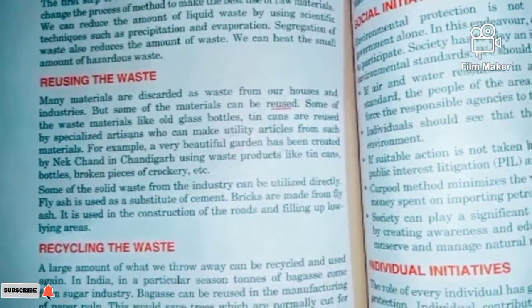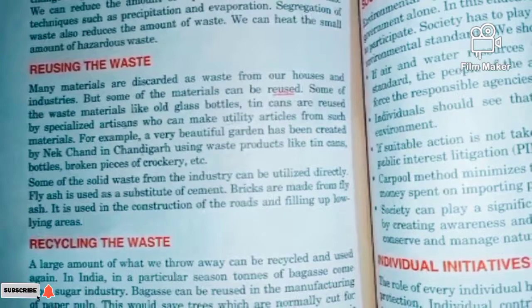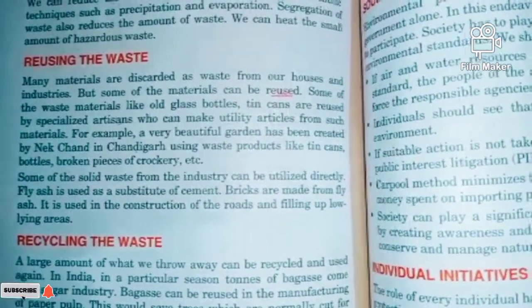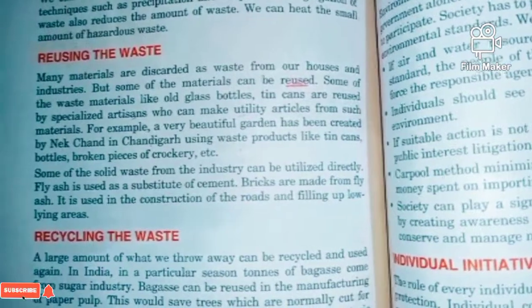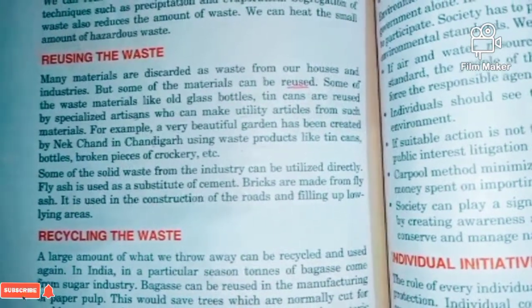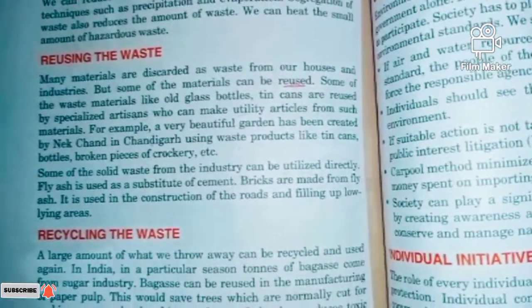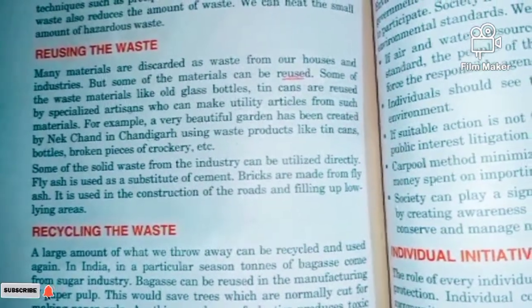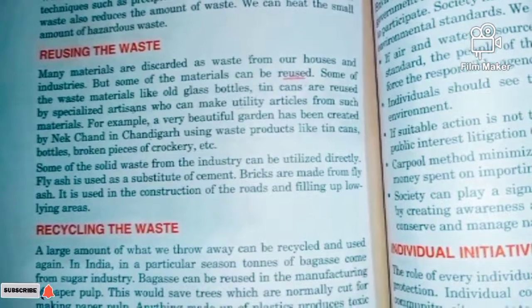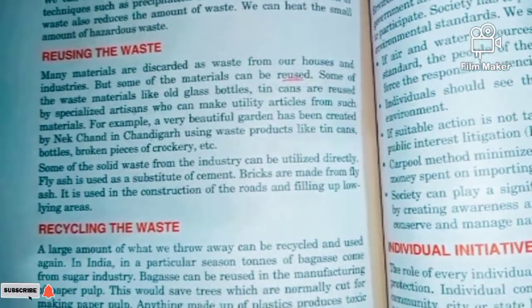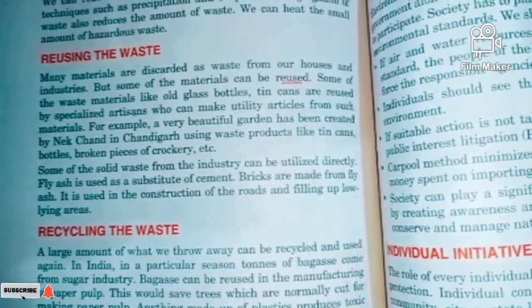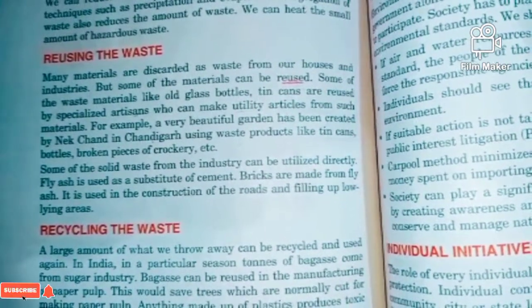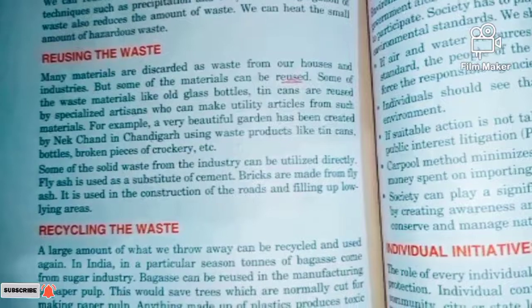These are generally waste, but here they are used to make a special garden, and that is the reusing of waste. In our day-to-day life, we can have many other examples. Try to remember which materials are waste for us that can be used as other materials.